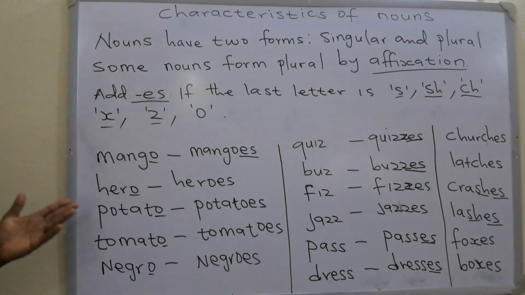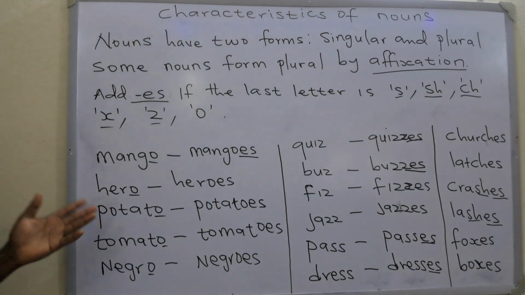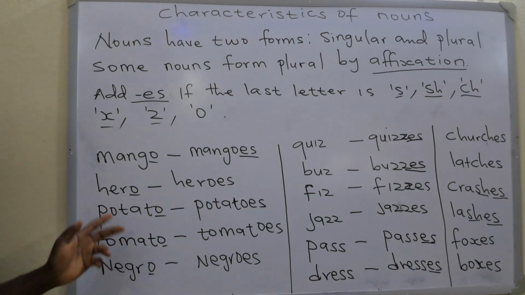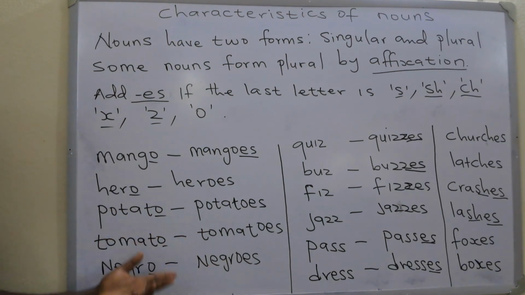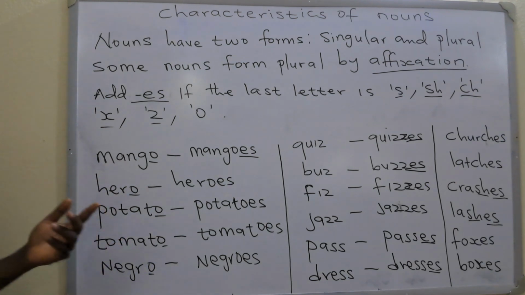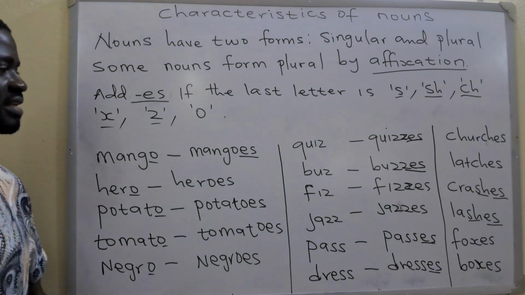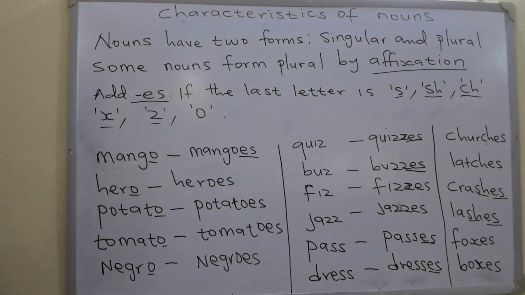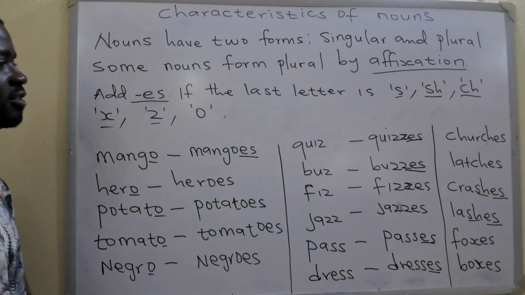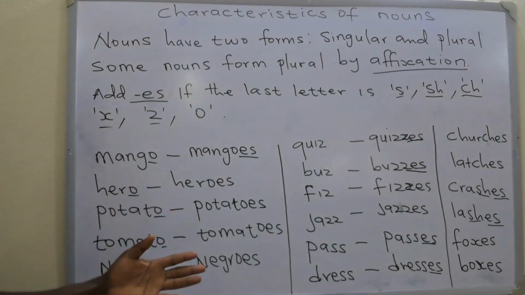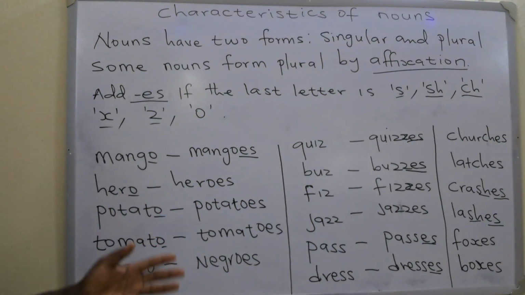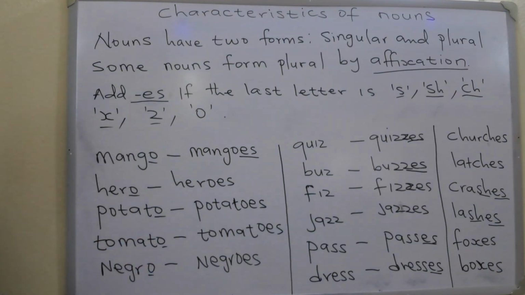Mango, mangoes, hero, heroes, potato, potatoes, tomato, tomatoes, Negro, Negroes, quizzes, buzzes, fizzes, jazzes, passes, dresses, churches, latches, crashes, lashes, foxes, and boxes.